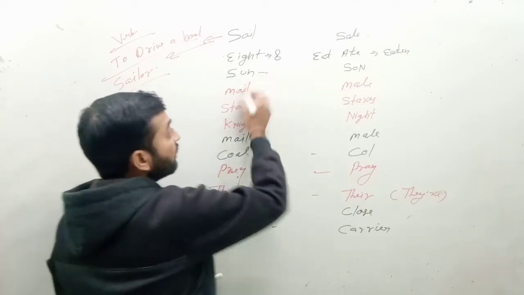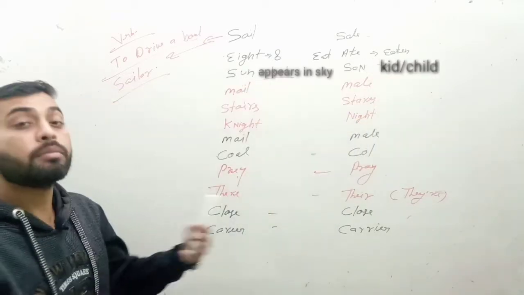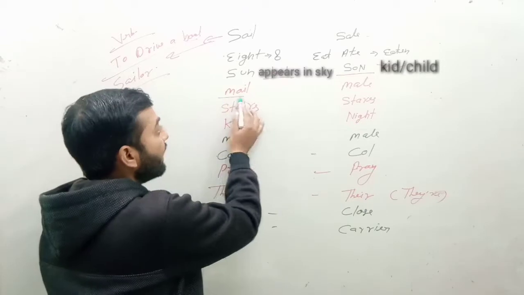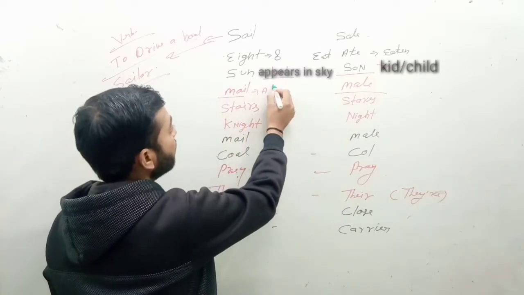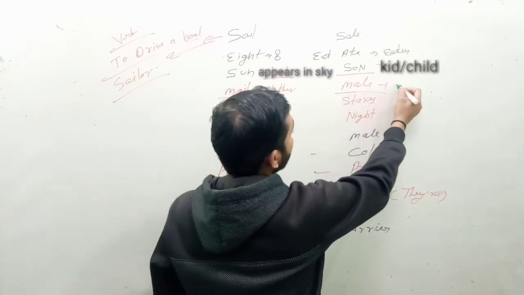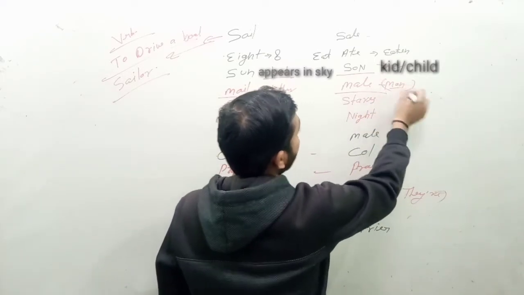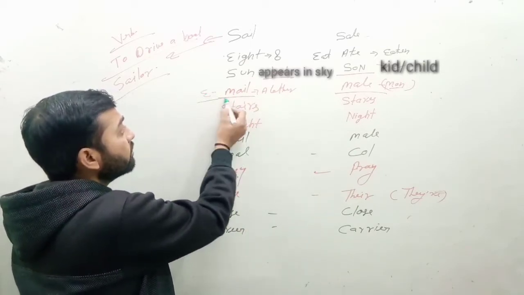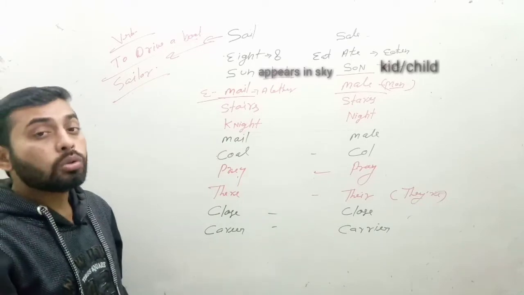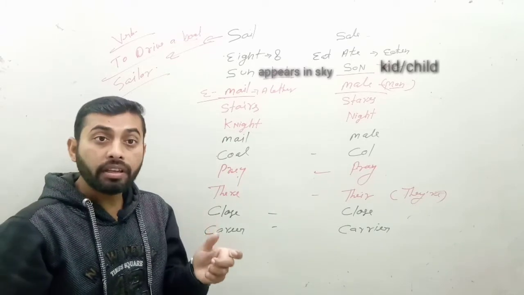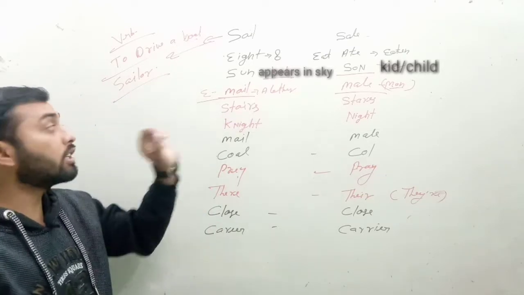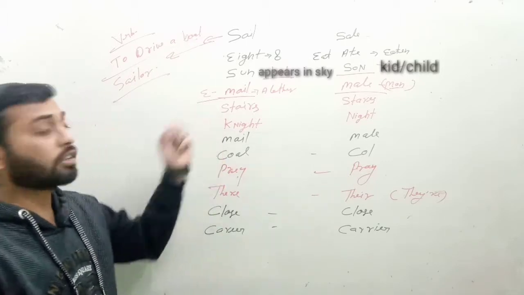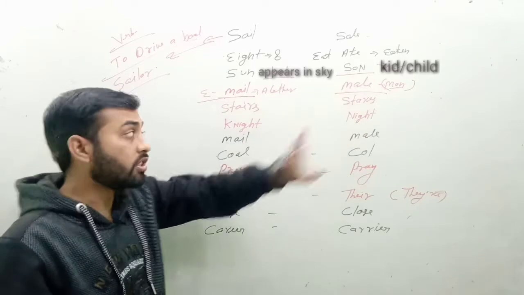Next is son and sun. If we have a baby boy, we can say he is my son. The sun appears in the east in the morning and shines the whole day. Then male and mail. Mail means a letter, and male means man, the masculine gender. This is why after mail it becomes email also. Electronic mail, like e-shopping, e-banking, which means electronic banking, which we do by mobile, laptop and computer. So mail is a letter, male is the masculine gender.